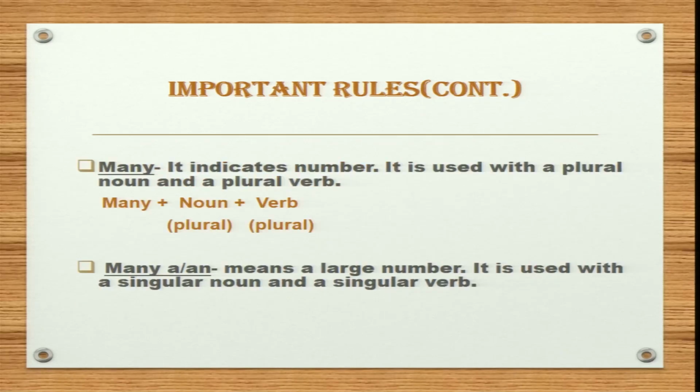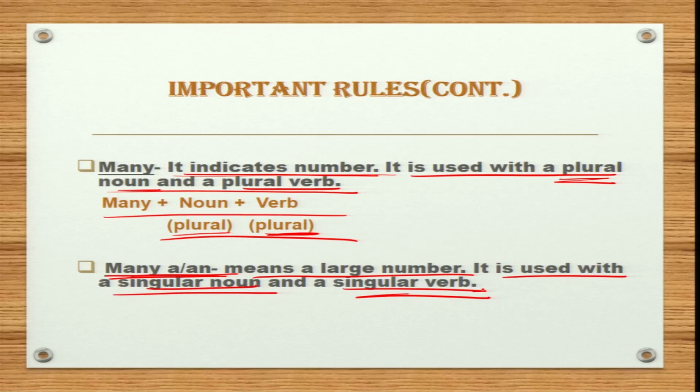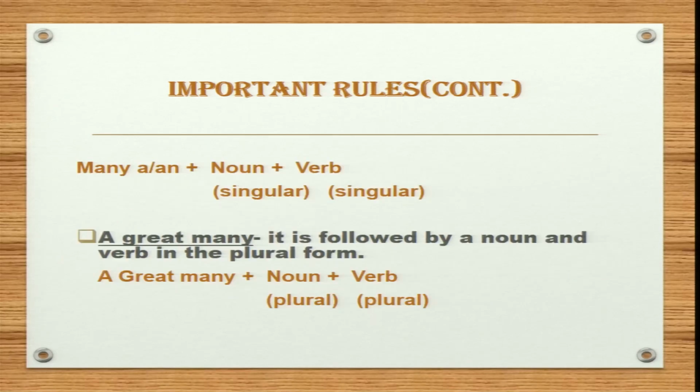Now, moving on, our next rule is many. It indicates number. It is used with a plural noun and a plural verb. So, many is used with a plural noun and a plural verb. Next, many a or many an means a large number. It is used with a singular noun and a singular verb. Again, it is a very important rule. It is frequently asked in exams.